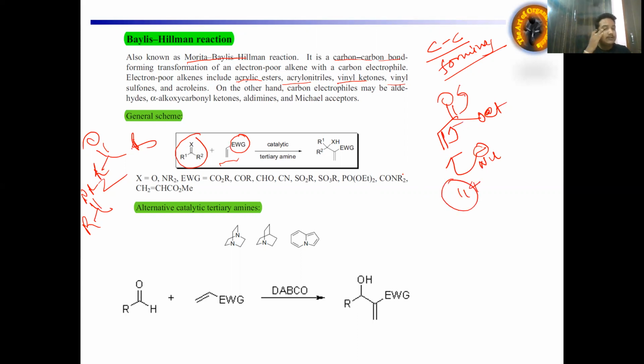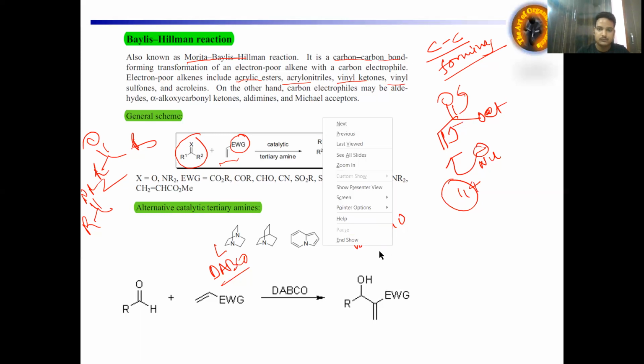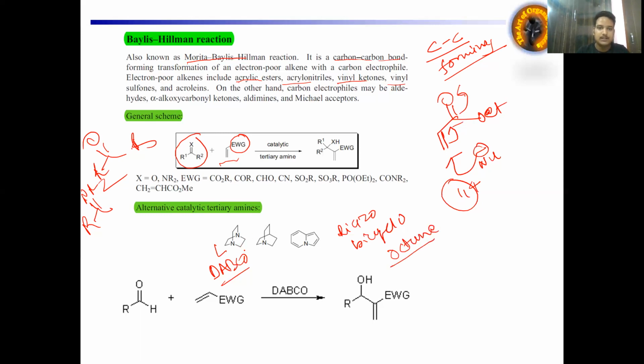If we talk about the catalytic tertiary amine base, we have DABCO, diazabicyclo octane. This is a very famous base, DABCO.